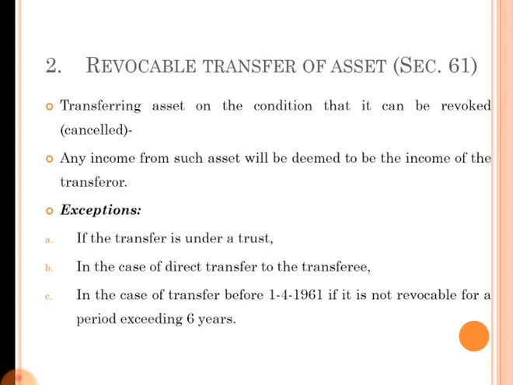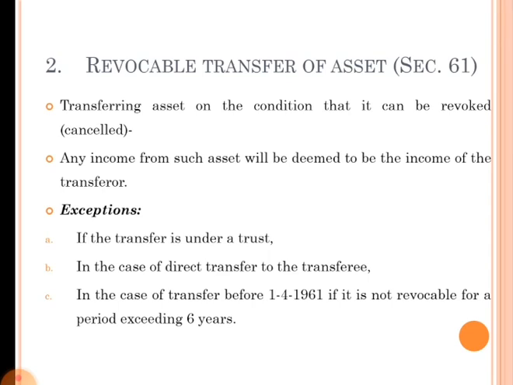They are: if the asset is transferred under a trust agreement, it is not revocable during the lifetime of the beneficiary. The second exception is in the case of direct transfer to the transferee, it is not revocable during the lifetime of the beneficiary. Beneficiary means the one to whom the asset is transferred.